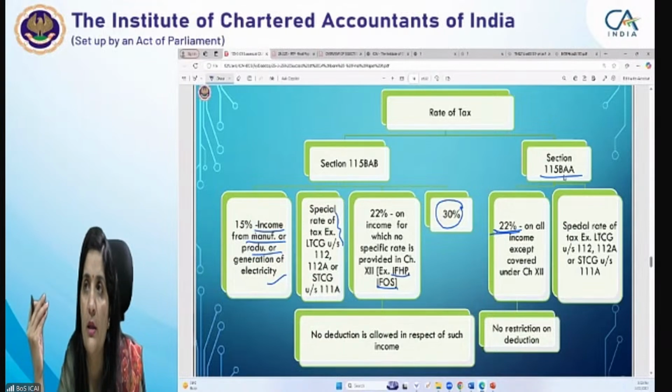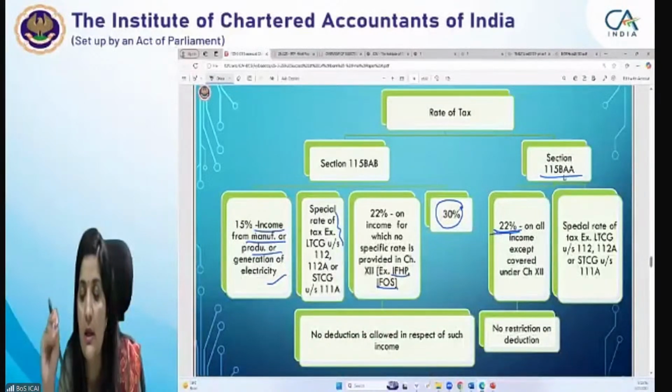So that would not be available if the company is paying tax as per 115BAA. That would not be available. Whole of the dividend income would be taxable at the rate of 22%. ठीक है, similarly यहाँ पे that would be allowable, that there is no restriction. If some interest expenditure is there in respect of that dividend income, that is allowed.